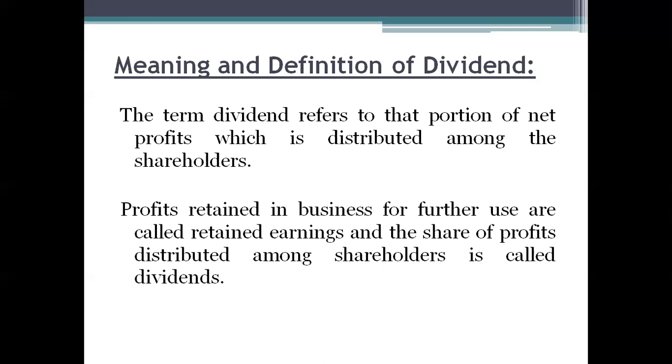Dividend is the part of profit which has been distributed to the shareholders, but retained earnings is the part of profit which has been retained by the business in order to meet future expenses. That amount will be called retained earnings or retained profit. So this is the difference between the dividend and the retained earnings.